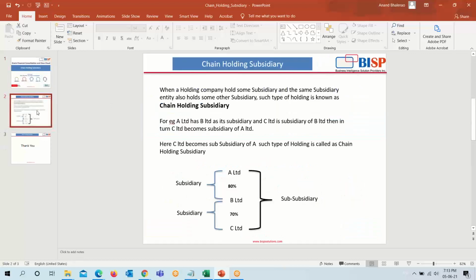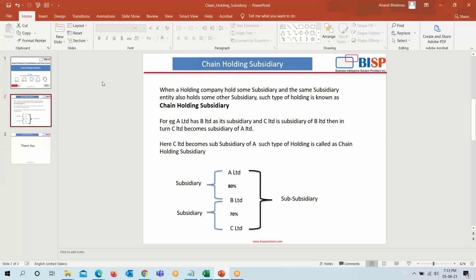So, what is a chain holding subsidiary? When a company holds some subsidiary and the same subsidiary entity also holds some other subsidiary, such type of holding is known as chain holding subsidiary. For example, A Limited has B Limited as its subsidiary and C Limited is a subsidiary of B Limited. Then in turn C Limited becomes a subsidiary of A Limited. Here C Limited becomes a sub-subsidiary of A. Such type of holding is called chain holding subsidiary.